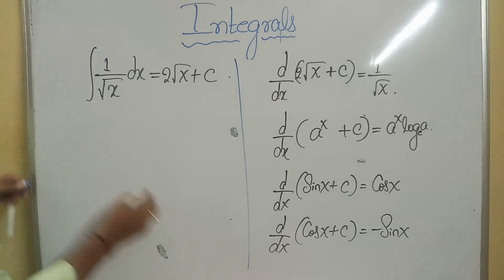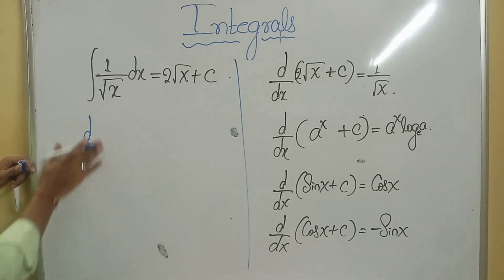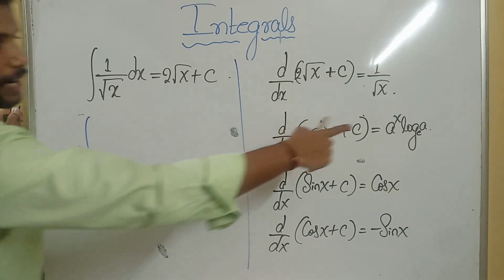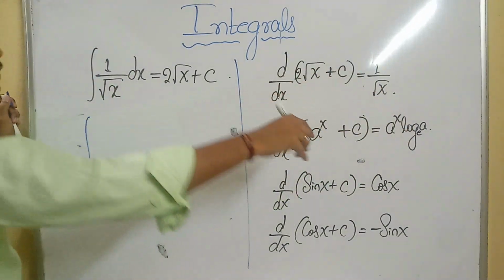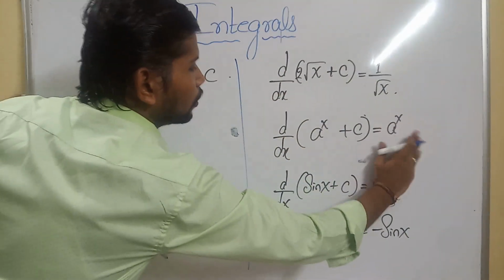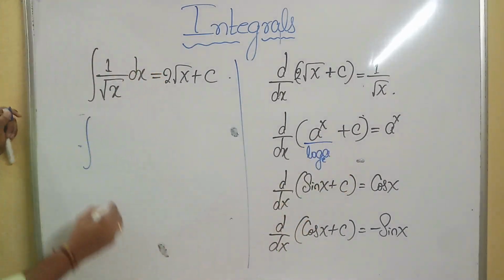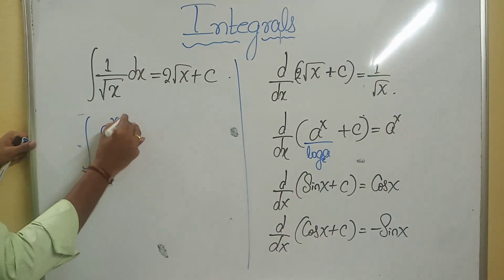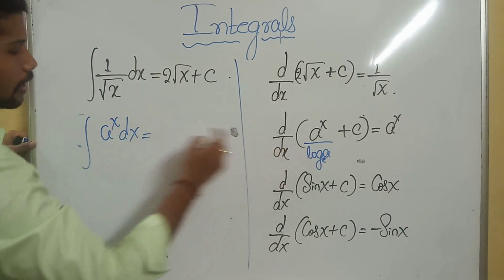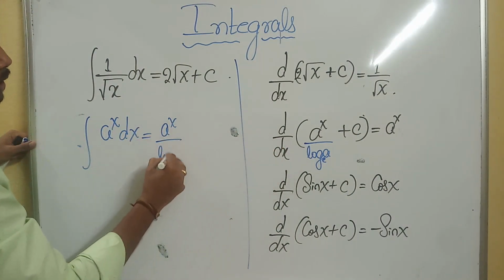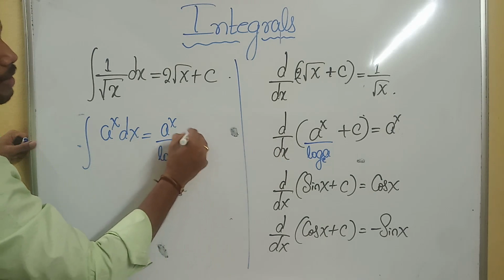Got the point clearly? Then what is the integral of the right part? Again, log a is a constant value, so I'd like to take log a to the left hand side, where it comes to the denominator as log a to the base e. That's why the integral of a raised to x dx will be a raised to x divided by log a to the base e plus c.